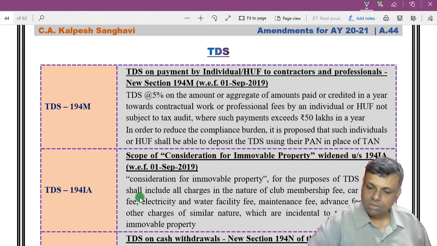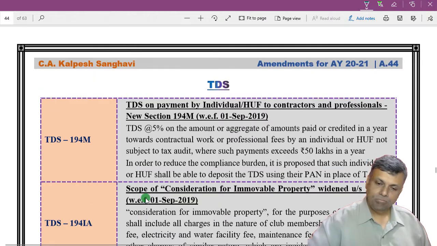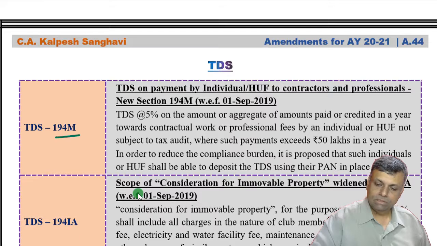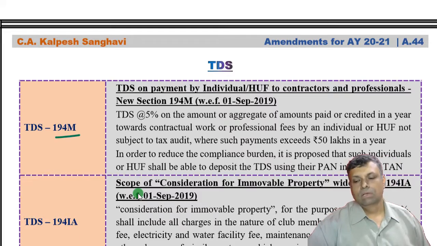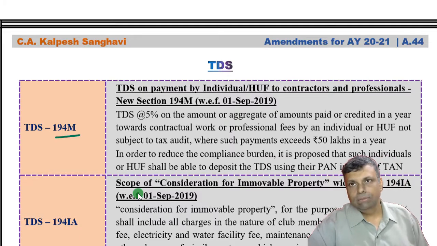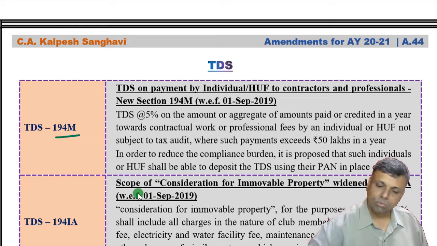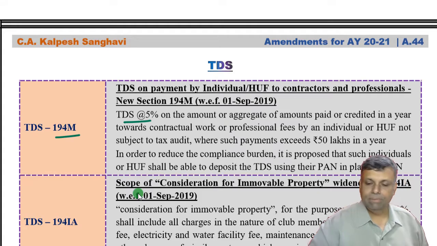Now come to this particular TDS, section 194M. Okay. This particular section 194M is one of the, what should I say, special provisions with respect to the TDS implications, where the TDS rate will be 5% for those kind of people who are not covered by 194C, 194H and 194J.